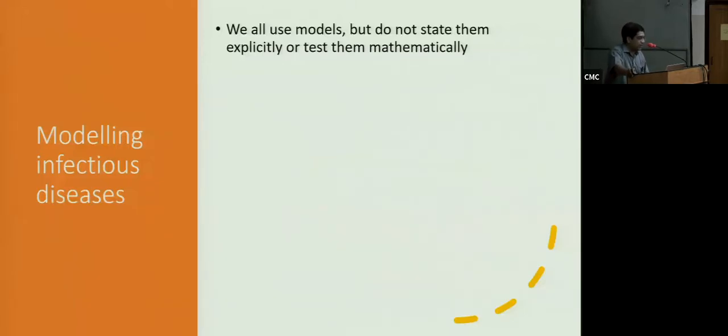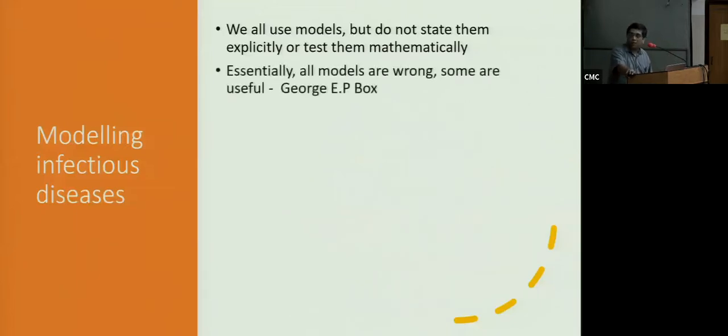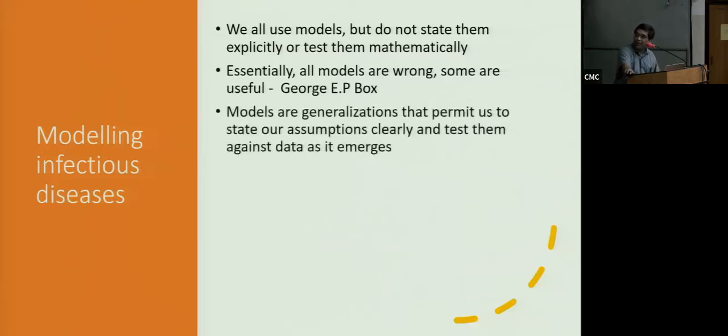But unfortunately, there is never a situation when models are perfect. So all models by necessity are imperfect, but some of them are useful, and this is not my statement, this is George E.P. Box. You'll hear this a number of times, and this is not just for infectious disease models, this is for statistical modeling as well. All mathematics has the same problem. Models are generalizations, and when we start off an epidemic, we don't have answers to most of our assumptions. It's as good as what goes on in our mind.